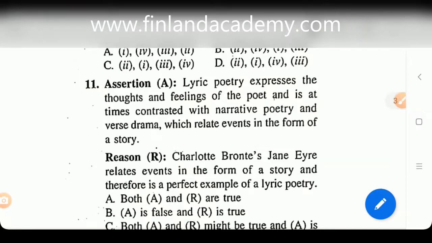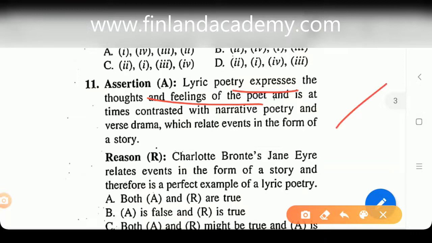What is lyric poetry? Lyric poetry, of course, does express personal emotions and feelings, right? Aristotle was the first guy who identified 3 kinds of poetry. One was lyrical, another was dramatic, third was epic. So lyrical, dramatic, epic. Please remember this. And this assertion is also saying the same thing. It expresses the thoughts and feelings of the poet. I just told you lyric poetry equals the personal emotions and feelings of the poet. So assertion is true, we confirmed.